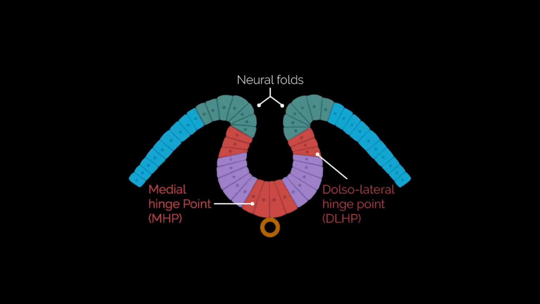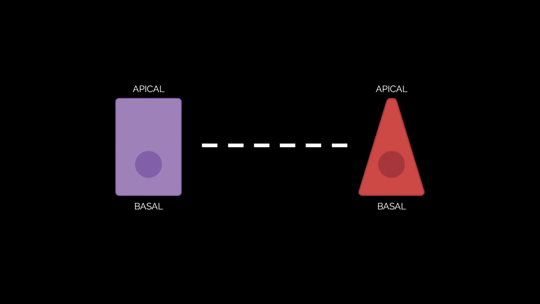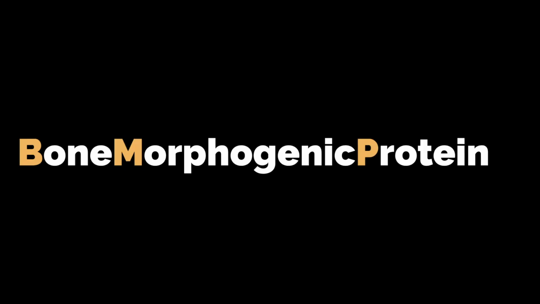During neural tube closure, hinge points display dynamic and polarized cell behaviors necessary for converting the neural plate into a neural tube. At hinge points, polarized cell shape changes result in cells with reduced apical and increased basal cell diameters. Bone morphogenetic protein, aka BMP signaling, is essential for proper hinge formation.